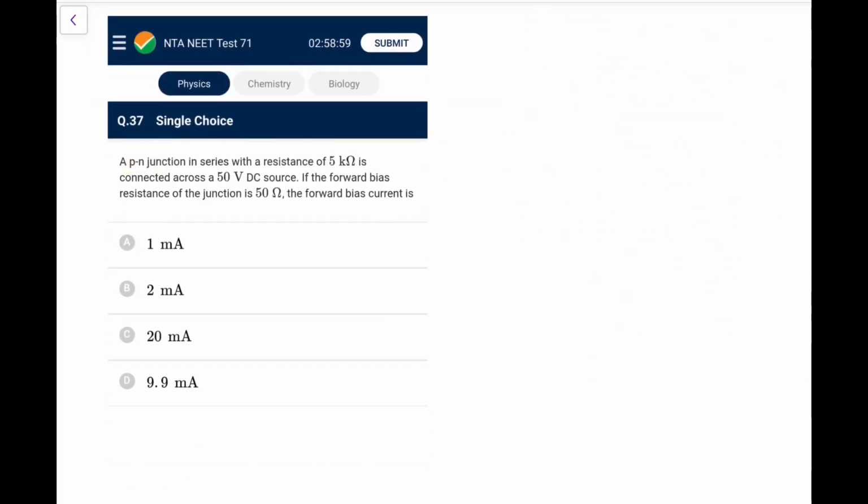A PN junction in series with a resistance of 5 kilo ohm is connected across a 50 volt DC source. If the forward bias resistance is 50 ohm, the forward bias current is? So we have a 50 volt source, a 5 kilo ohm resistance, and a PN junction which is forward biased. So what would be the current here? The effective resistance becomes 5000 plus 50, so 5050 ohm total resistance.